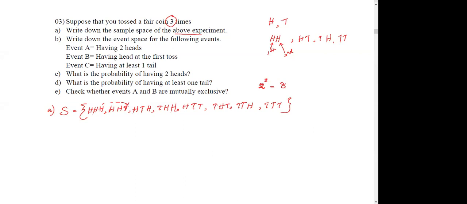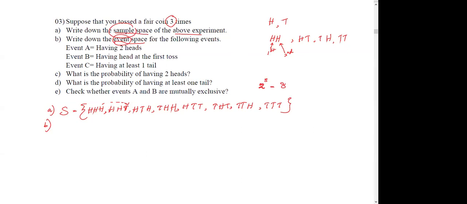All possible outcomes, these are distinct outcomes. They are unique. Okay, part B. They ask, write down the event space. Do you know the difference between event space and sample space? Sample space covers everything, every possible outcome in your experiment. Event space covers whatever belongs to your particular event.